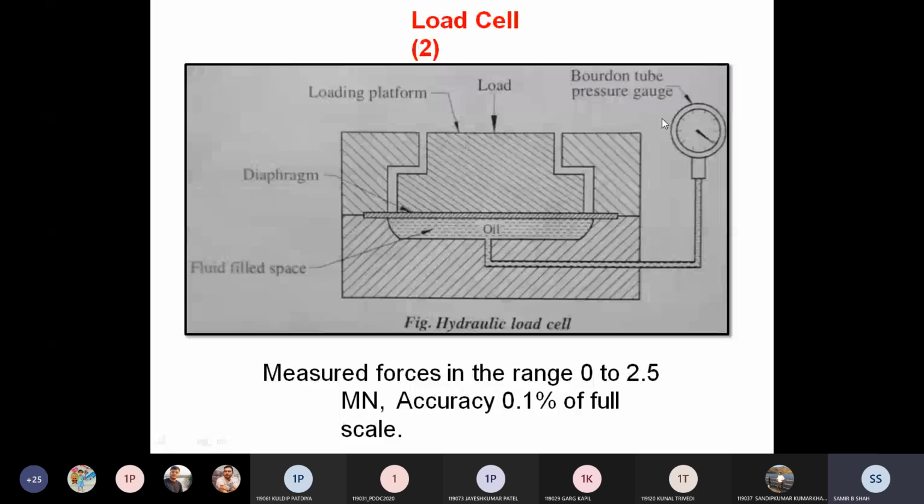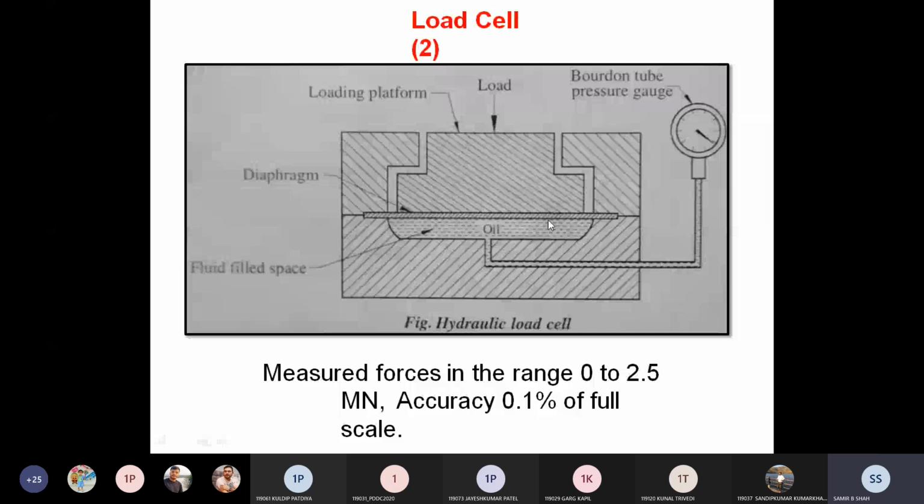So it may be preferred. The diaphragm is given to us, and above that the platform is there. On that platform we apply the load, which is unknown. So what happens here? Whatever load we apply at the loading platform, the diaphragm may deflect, right?